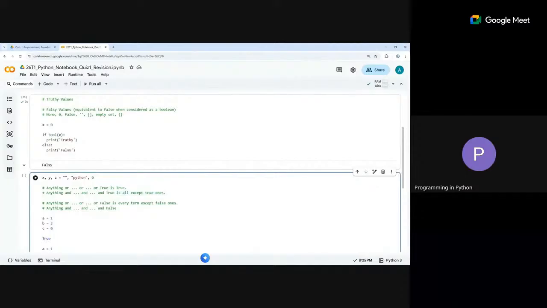So anything and false is false, anything or true is true. In between, anything and true leaves all the remaining ones except the true ones, which are eliminated, simplified, ignored. Similarly, with or with false, every term remains except the false ones.